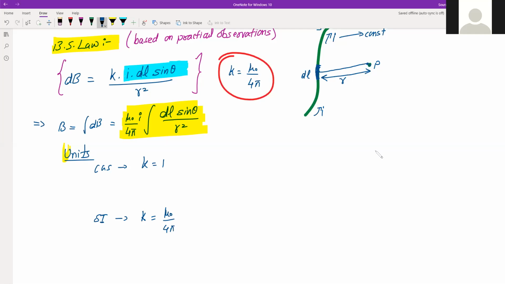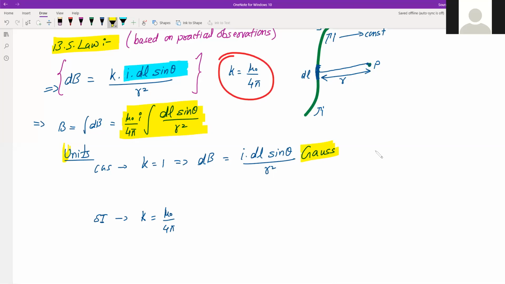So in the CGS case, dB, the small magnetic field, will be equal to I dl sine theta divided by r square, and the unit in this system is called Gauss.